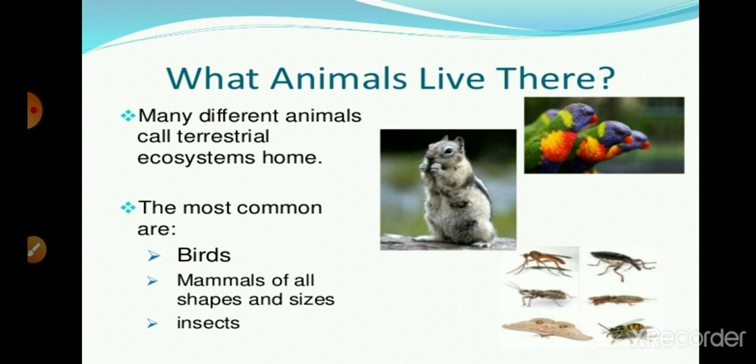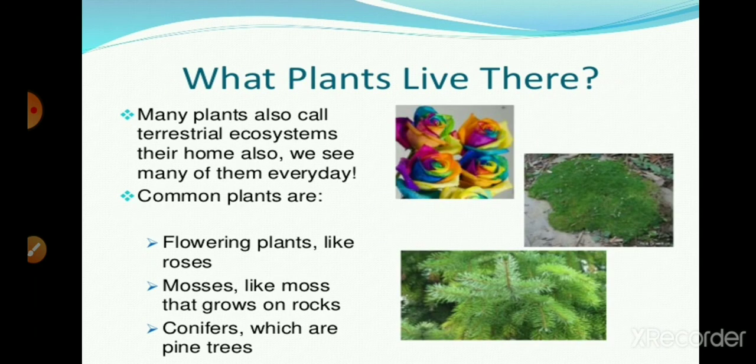Most commonly birds, mammals of all shapes and sizes, and insects, all these organisms are adapted to their terrestrial environment. The plants are also adapted to their terrestrial ecosystem, which is also home for them. So we can see many of them every day, commonly flowering plants like roses, mosses that grow on rocks, and conifers which are pine trees.